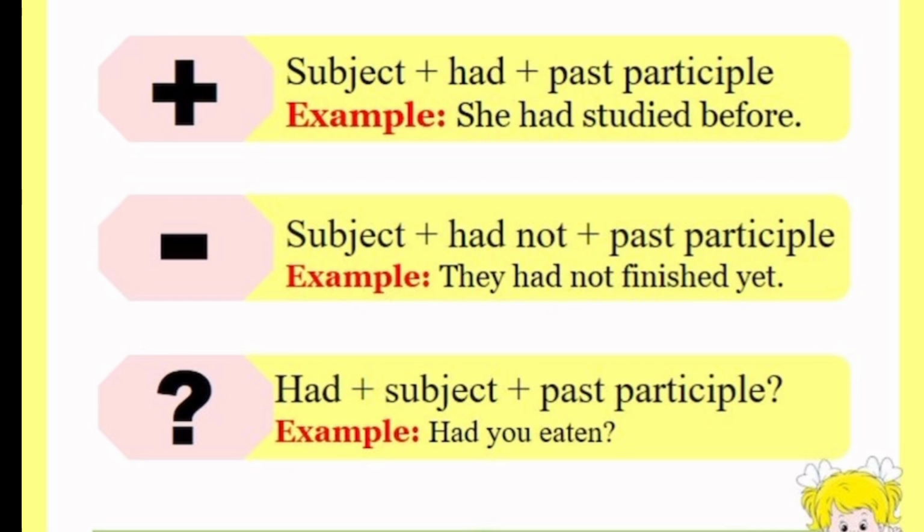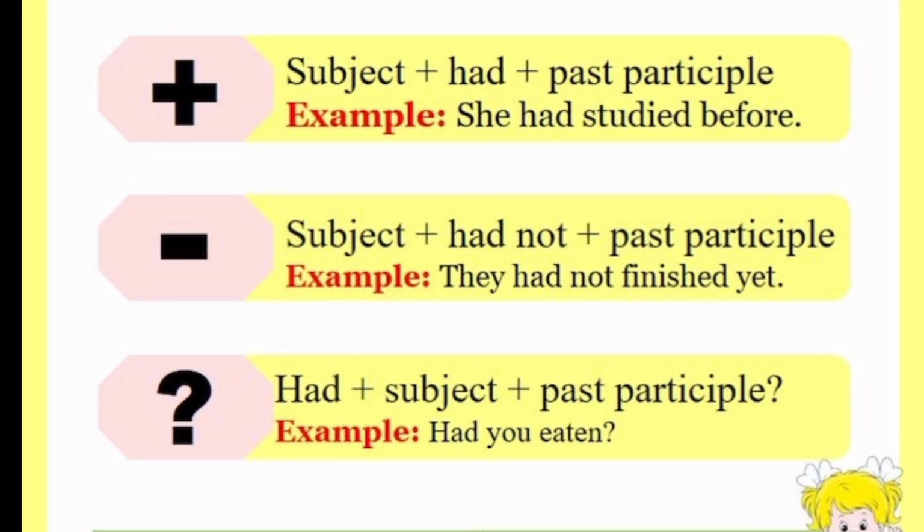So the action that happened first in chronological order will be in past perfect, and you use had to represent it. And the second action that happened will be in simple past. My mother had gone to church before I got home. I had left before my mother arrived. So that is past perfect tense. She had finished her homework before dinner. You can see, we use had plus past participle.